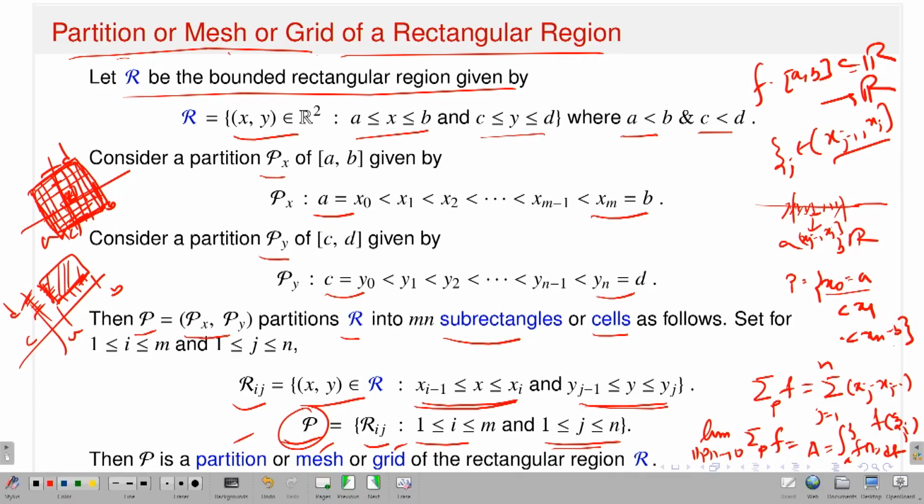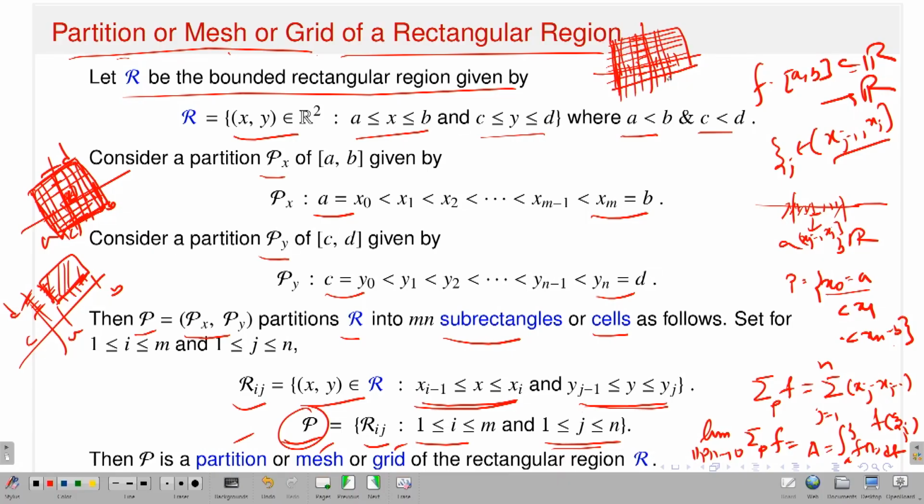And I already explained in my pictures what I am doing. Suppose this is my square. This is my partition in the x-axis, and this is my partition in the y-axis. Then you just draw a line here, corresponding to the partition in the y-axis, and do the same corresponding to the partition in the x-axis.